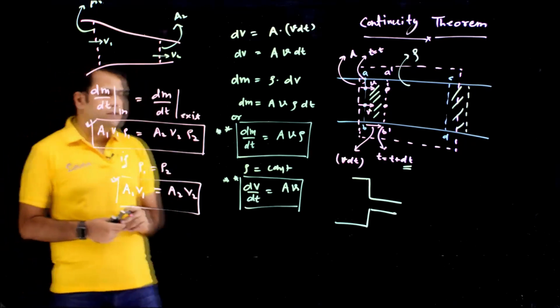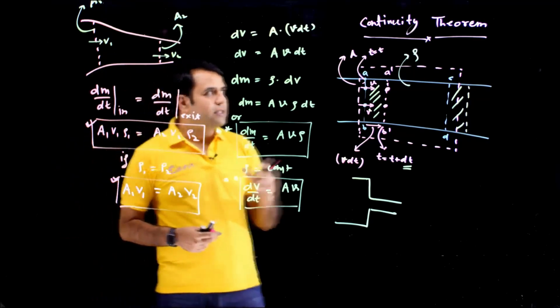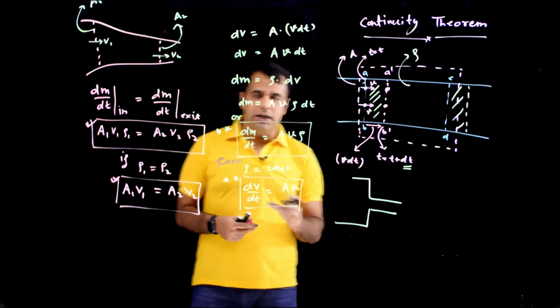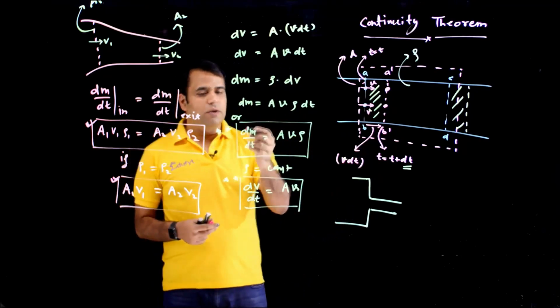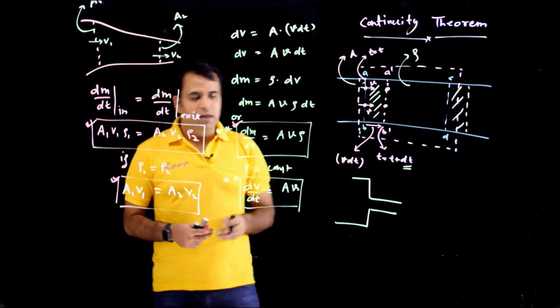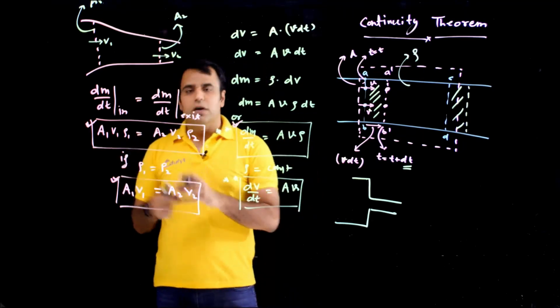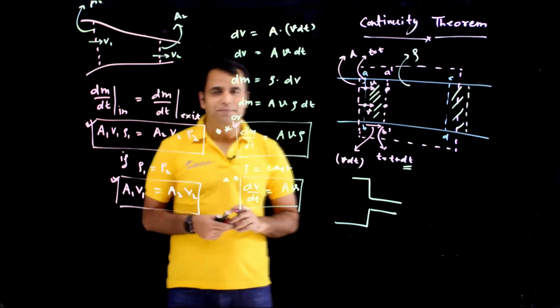Okay. So I think you understand the continuity theorem. Inside the test volume, we calculated the rate of flow of mass. This formula we have to memorize, and then when we used the conservation of mass principle, we got the continuity theorem. Okay. Thank you.